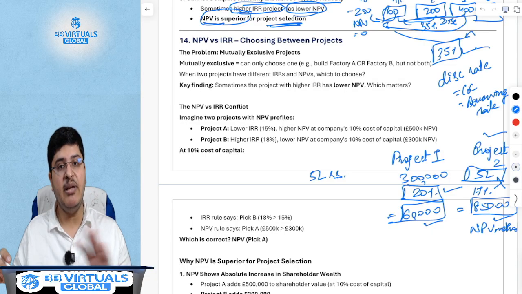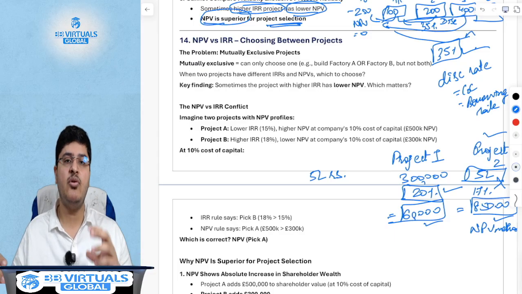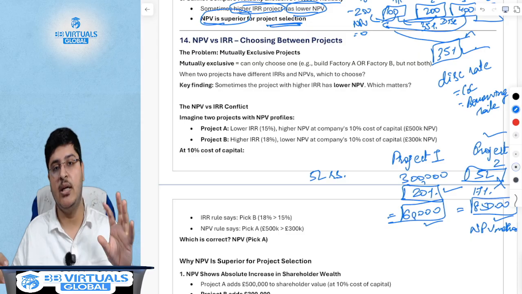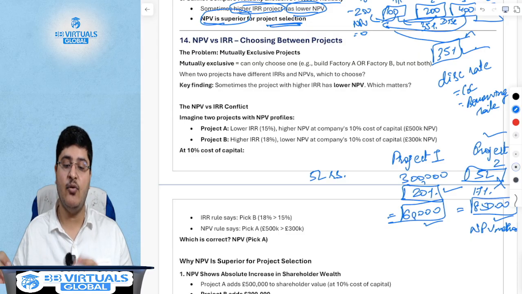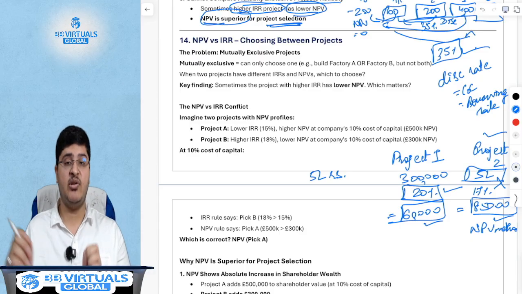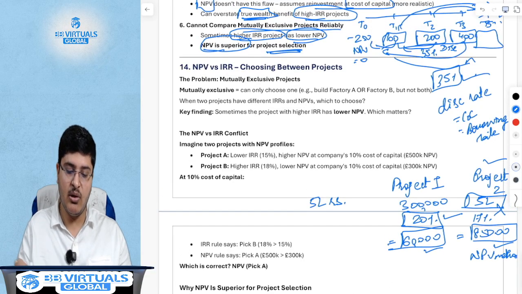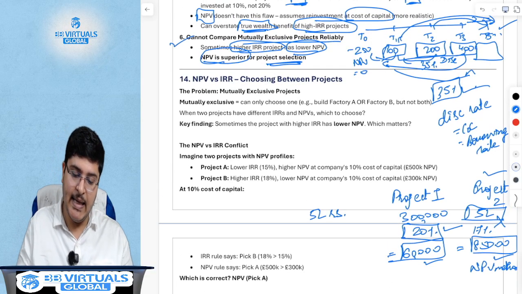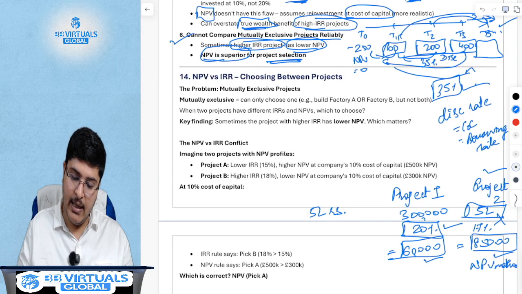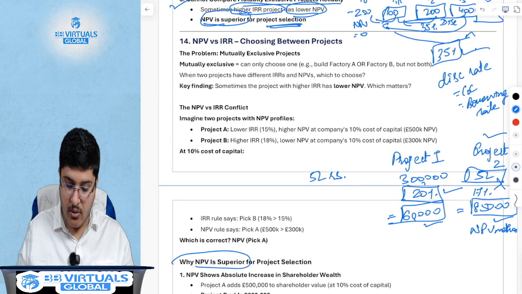Clearly, between the four, the first two don't seem so right. Again, everything has its own use, but the first two do not make use of time value of money. They do not discount these cash flows. However, NPV and IRR make use of time value of money and consider the entire project life. So it looks like both NPV and IRR are good to use. But between the two, what should we use? Because of the problem that we just discussed, NPV is the better or the superior one.